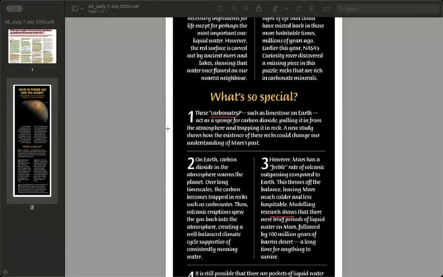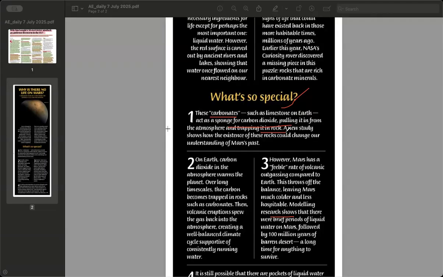Carbonate minerals. So what are those? See, on Earth, carbonates are found in rocks like limestone. Okay, these rocks soak up carbon dioxide from the air and just store it. So this is super important for climate control because CO2 is a gas that traps heat and keeps our planet warm.